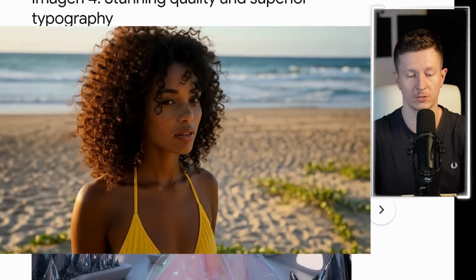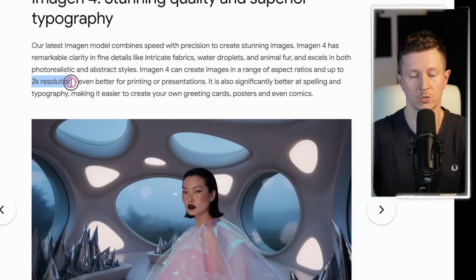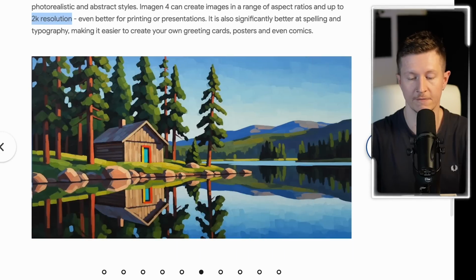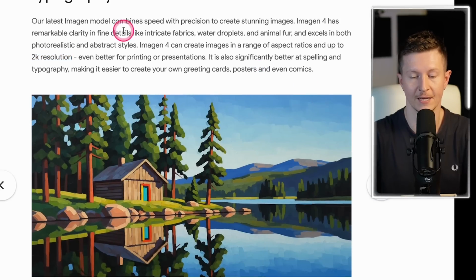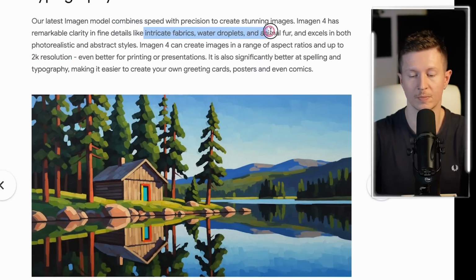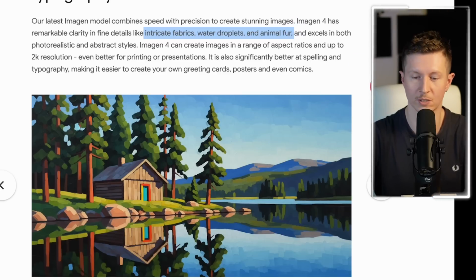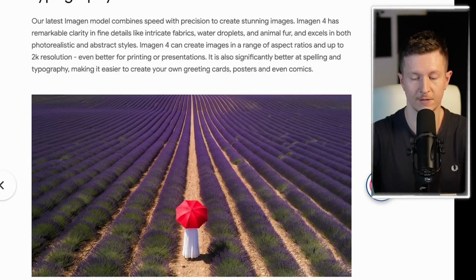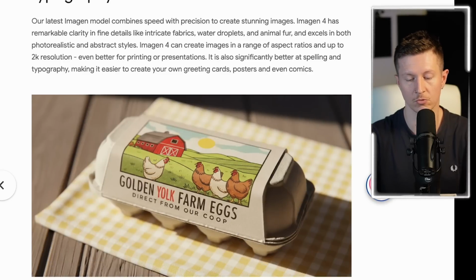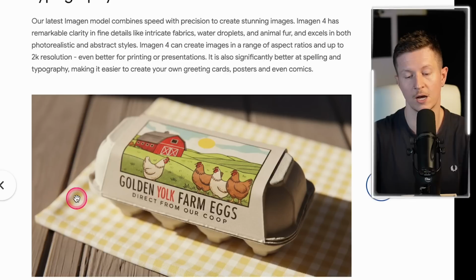Now, what is interesting about Imagen is it can generate in up to 2K resolution, and the fine details of this, particularly inside of intricate fabrics, water droplets, and animal fur, are exquisite. Now, it does do well in various mediums, and also the typographic renderings are excellent.